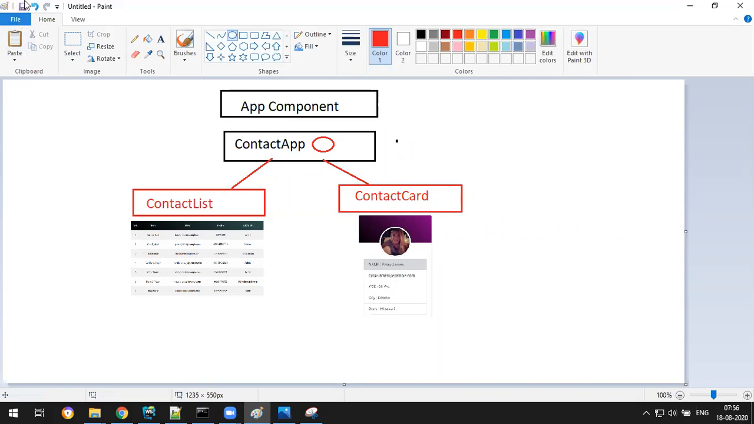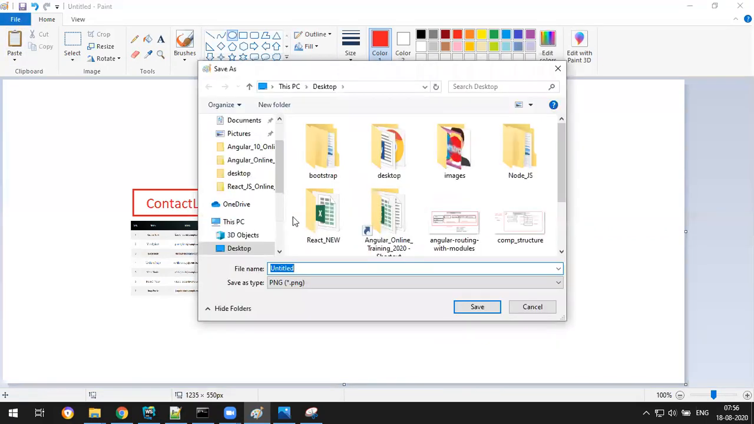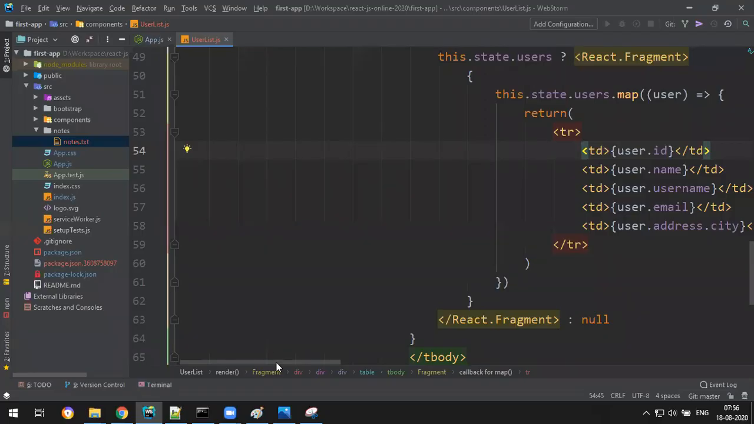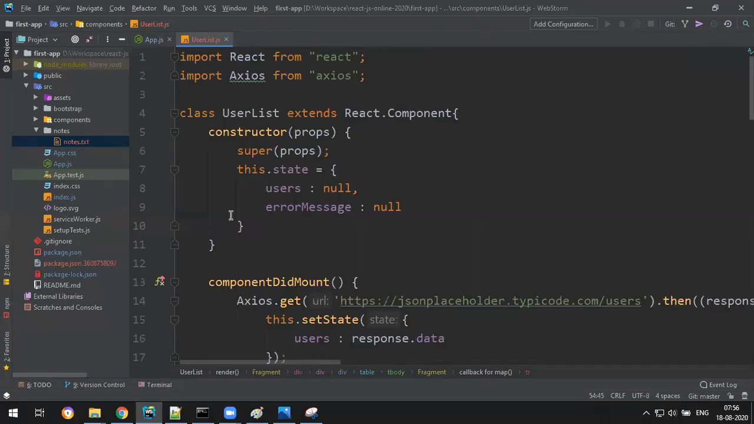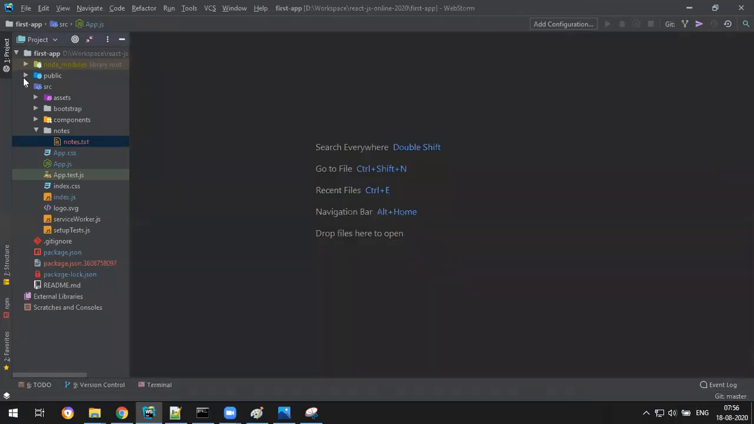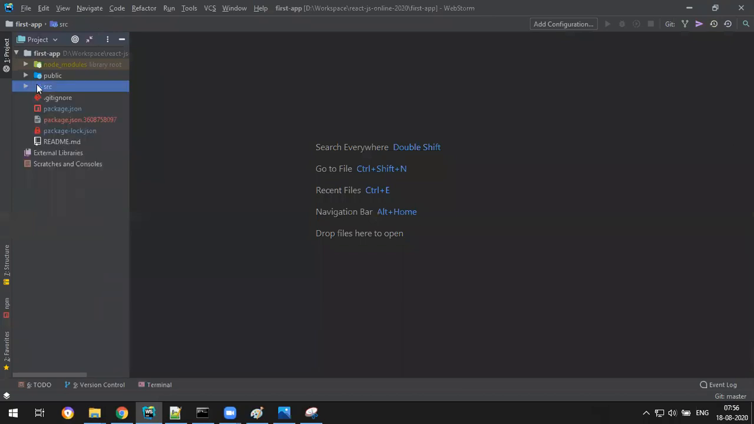So let me save this also, and then we'll start. Contact app hyphen architecture. Okay, so we have two images, right? Now let's start with the application. So I don't want this. Let me take a backup for you to practice. So let me take a backup and then we'll create.